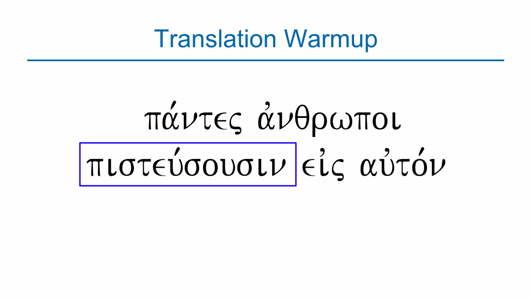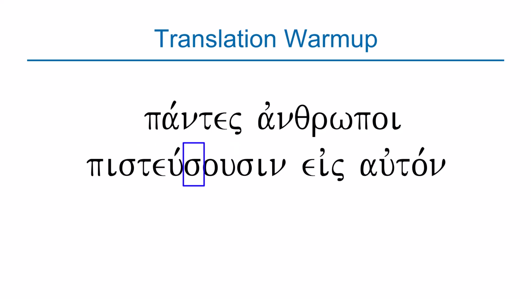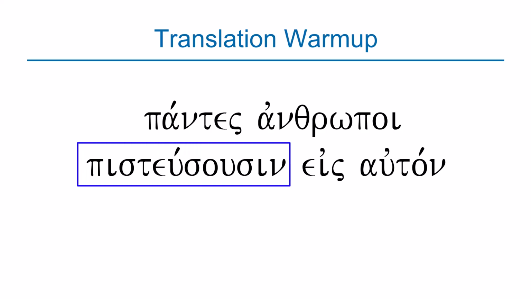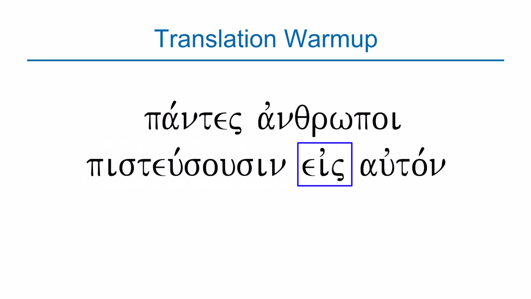Pistuosin is coming from the word pisteuo, which means I believe. But because of that sigma there, we know that the word we are looking at is in the future tense. Again, because of that ending, usin, we know that it is in the third person plural. So the translation is they. So instead of saying, I will believe, it will be, they will believe. And then we have the word eis.